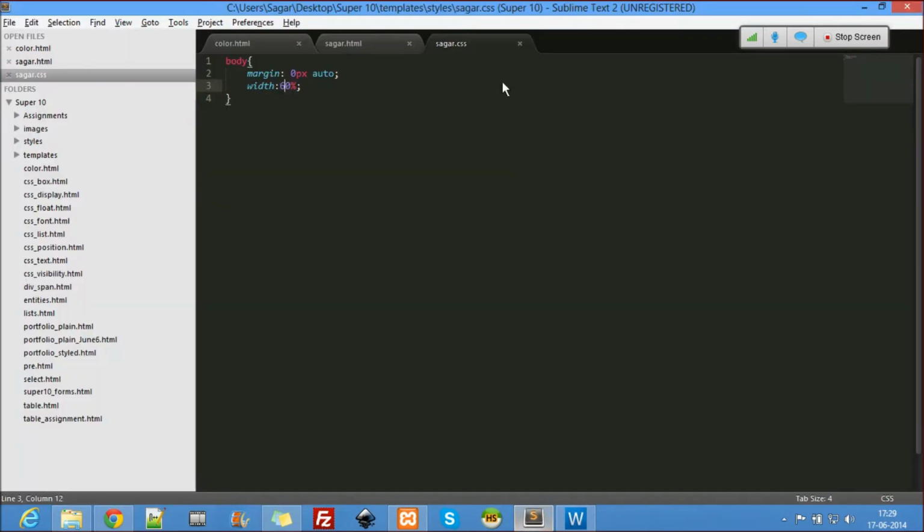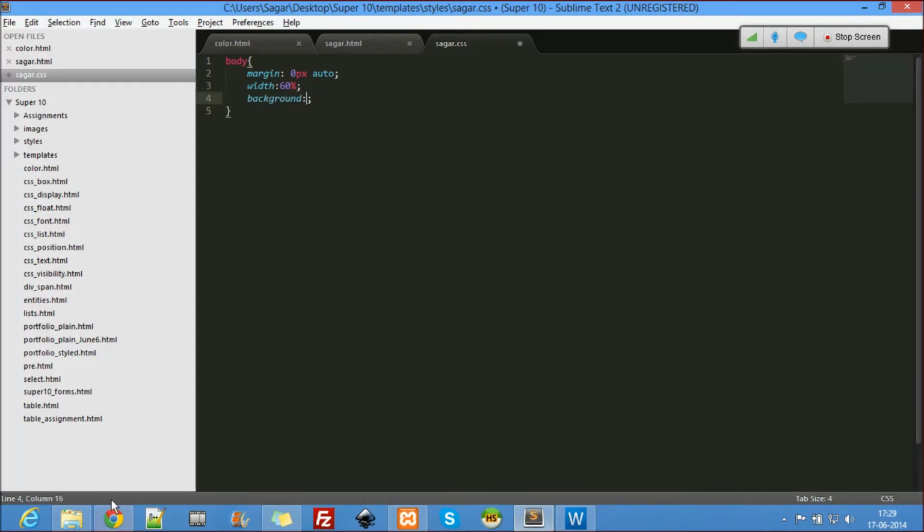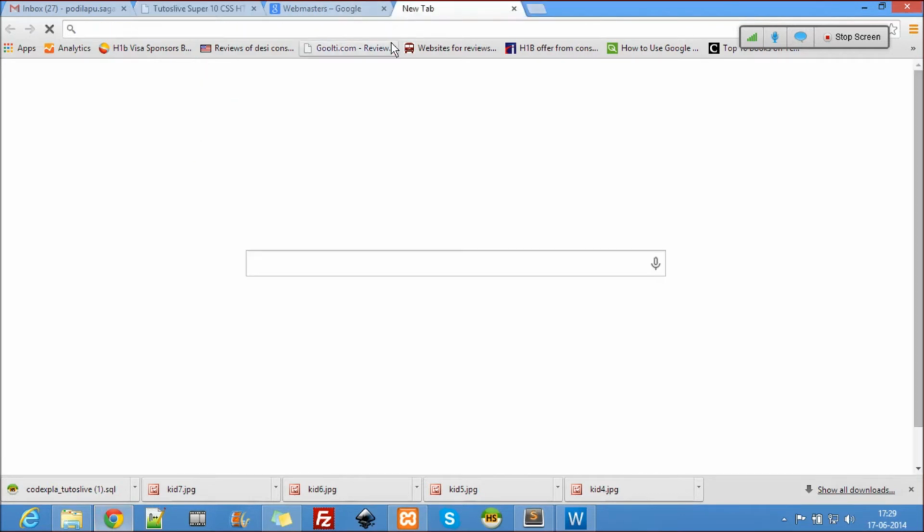So how do I see it? Let me use a background color here, or let us use an image. Image makes it more beautiful actually. So let's take some background images.